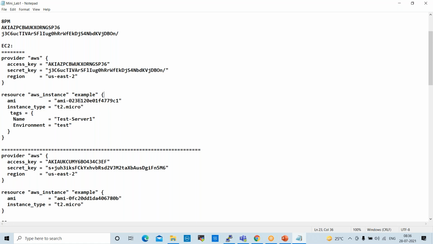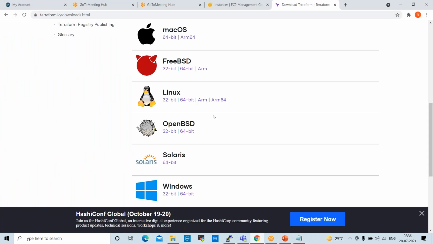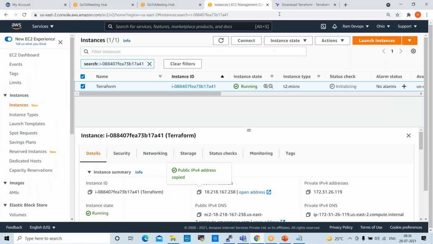For example, if you want to create an instance in AWS, we require one IAM user. In that we'll generate one key, the secret key, and from there we'll get the access key also. Now go back to the cloud platform, AWS.